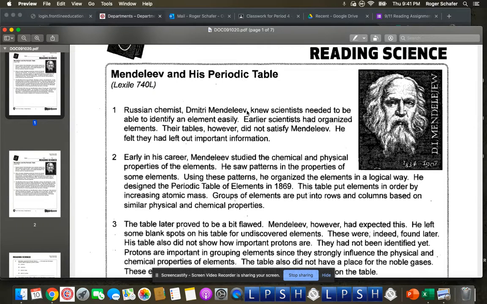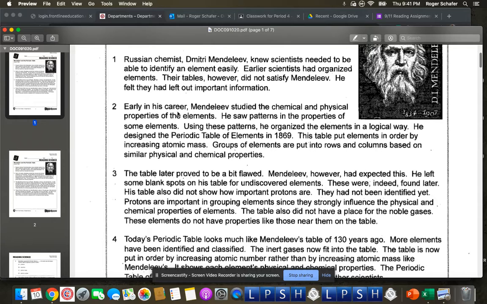Russian chemist Dmitry Mendeleev knew scientists needed to be able to identify an element easily. Earlier scientists had organized elements. Their tables, however, did not satisfy Mendeleev. He felt they had left out important information. Early in his career, Mendeleev studied the chemical and physical properties of the elements. He saw patterns in the properties of some elements. Using these patterns, he organized the elements in a logical way. He designed the periodic table of elements in 1869.